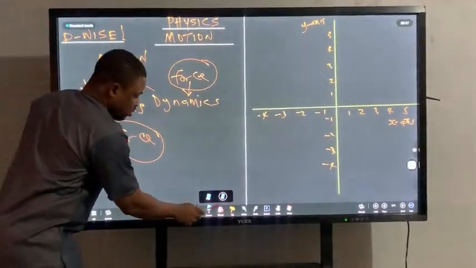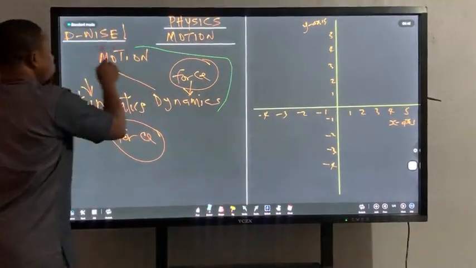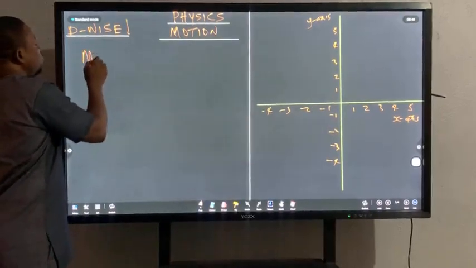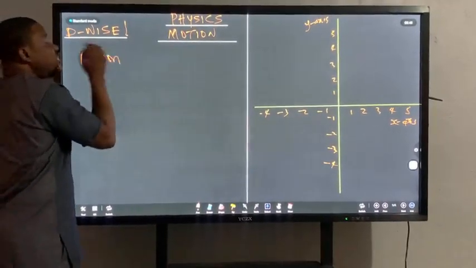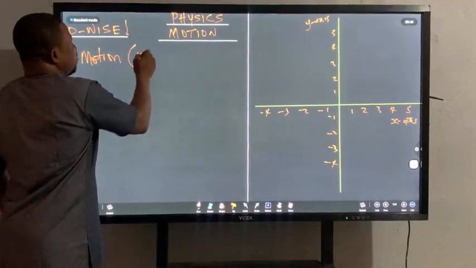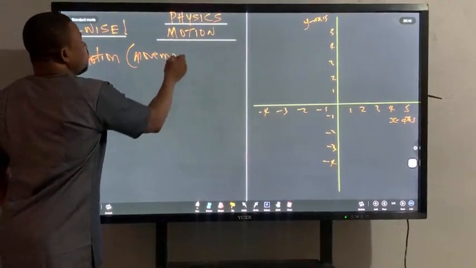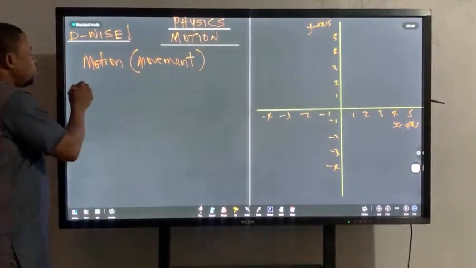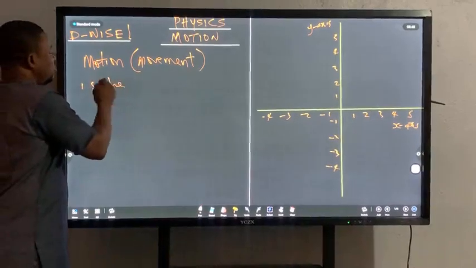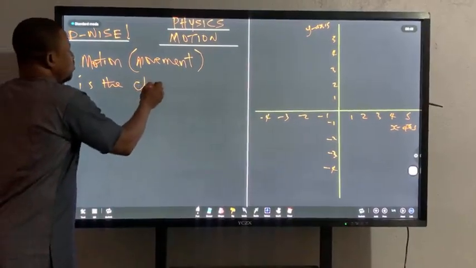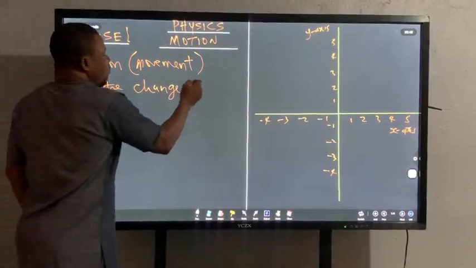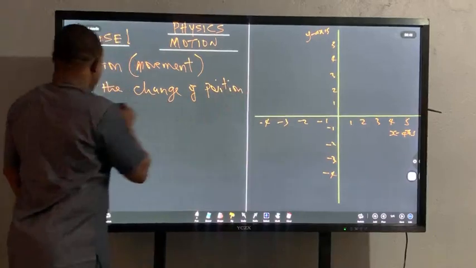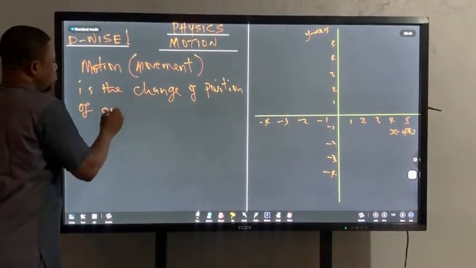So what is motion? That's the first question you want to ask. Motion simply means movement. But in case you are asked to define this in an examination, motion is the change of position of an object.